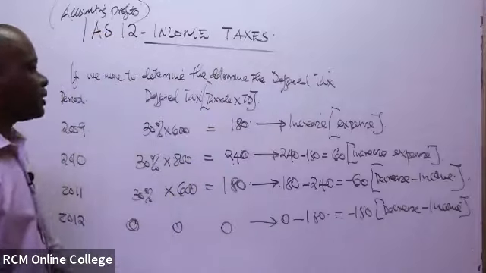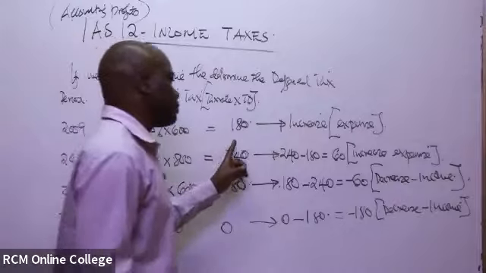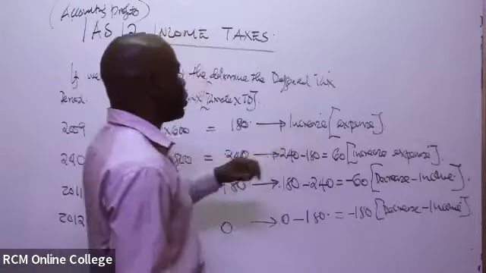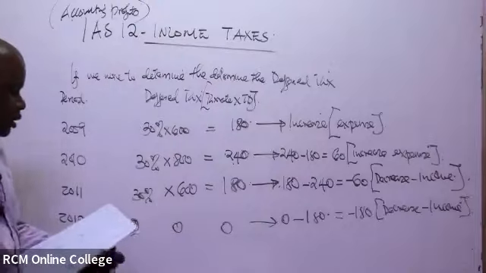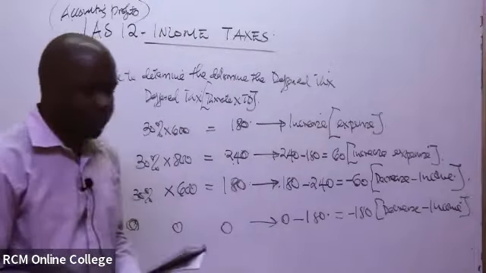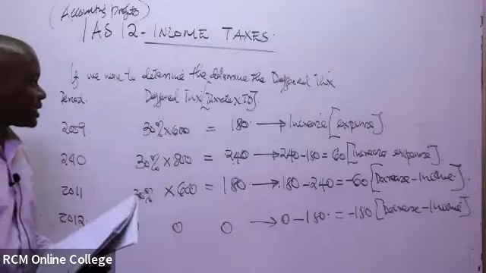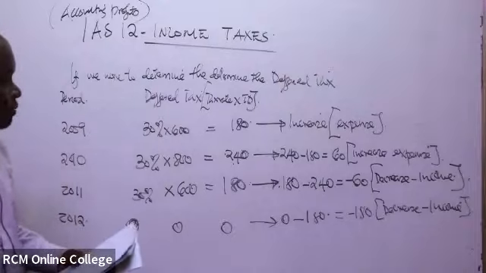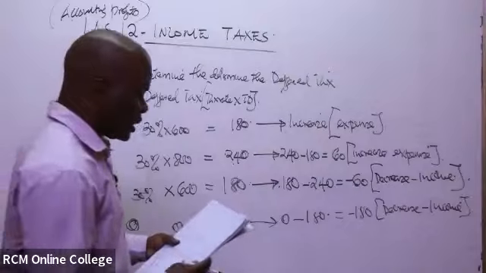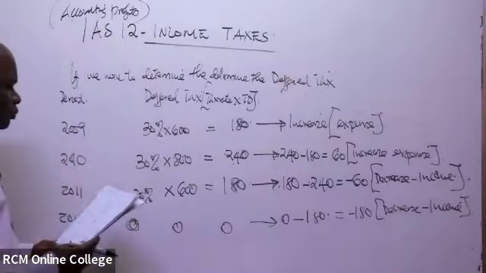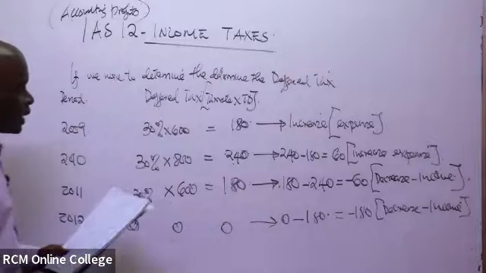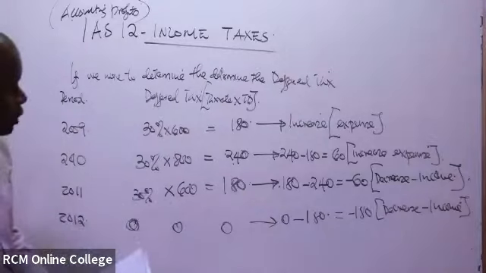But of course in this case, the deferred tax expense, you'll basically consider whether there was a decrease or an increase. A decrease, or maybe in this case, an increase. So in short, if we open very quickly our deferred tax account, it simply means that in this case, by the year 2009.